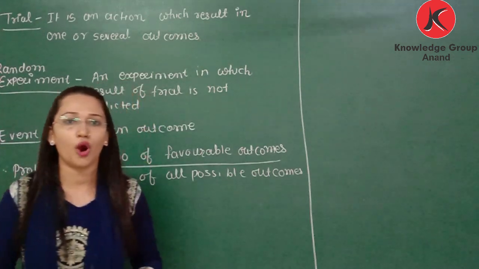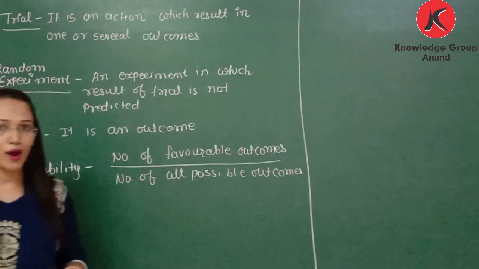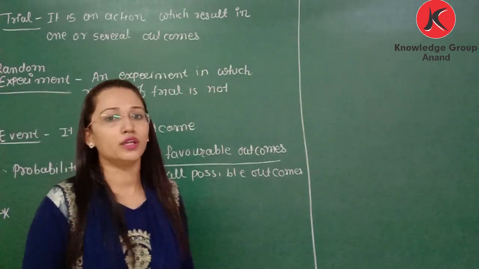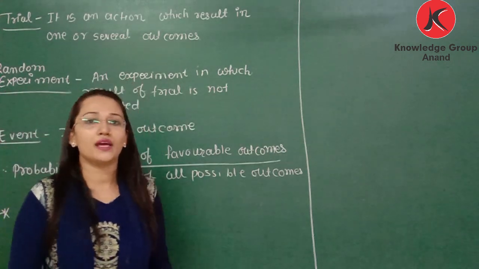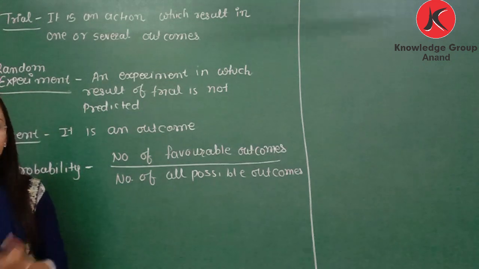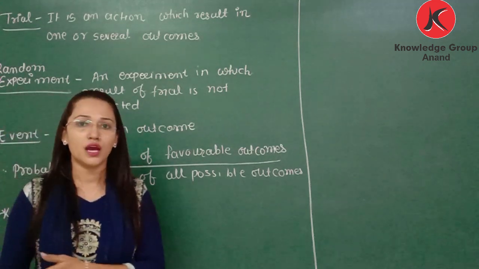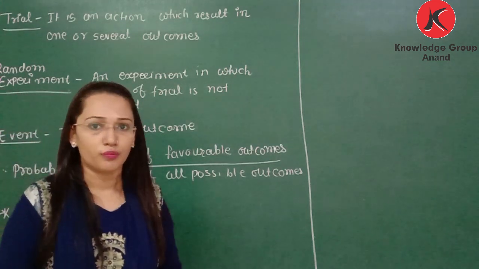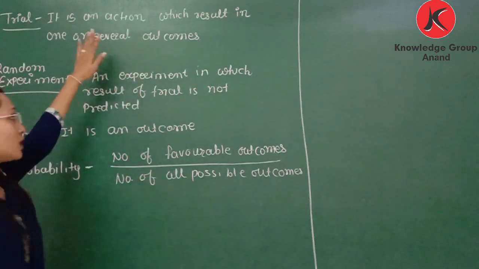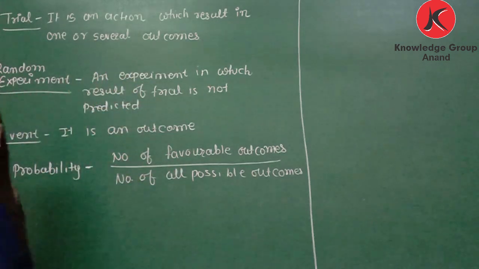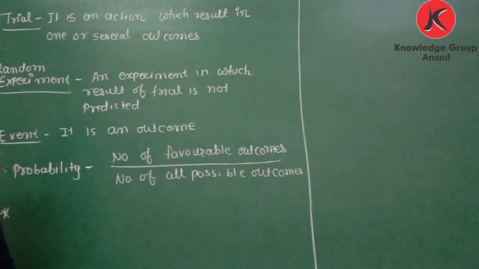But some events may have one or more outcomes. For example, if a coin is tossed, then it has 2 outcomes. It may be tail or it may be head. If I throw a dice, then it may have 6 outcomes, 1, 2, 3, 4, 5, 6, that are called events. Okay, so here if the action has more than one outcome, then it is called a trial.